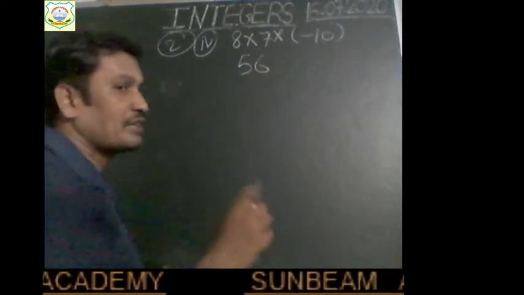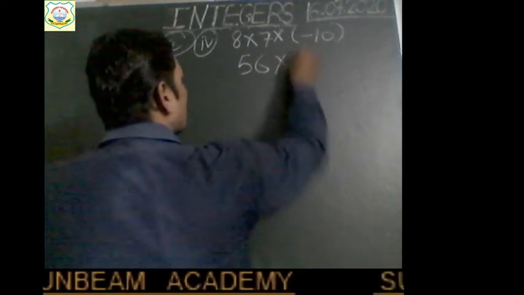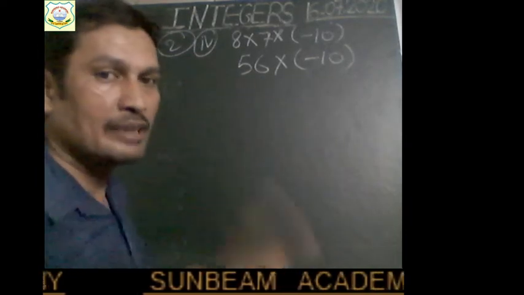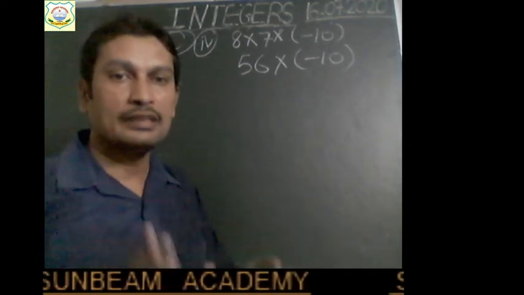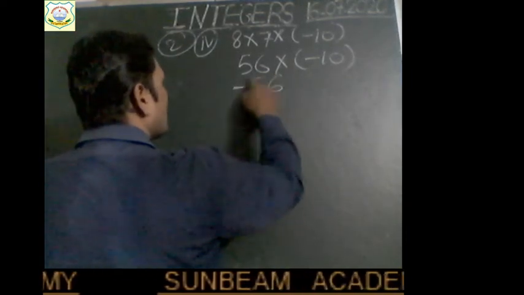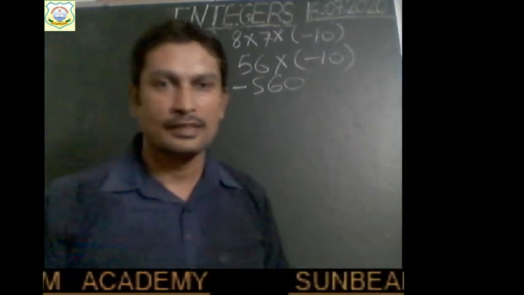So 8 times 7 is 56. Both are positive, having the same sign, so the product will be positive, into minus 10. Now 56 is positive, minus 10 is negative. They have opposite signs, so their product will be negative. 56 times 10 is 560, so we get minus 560. This is the answer, right, children?